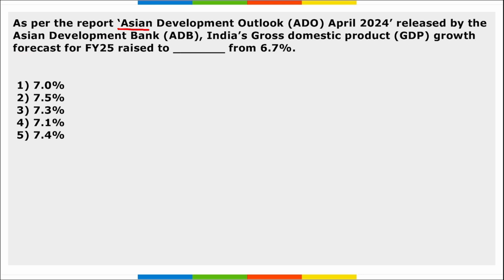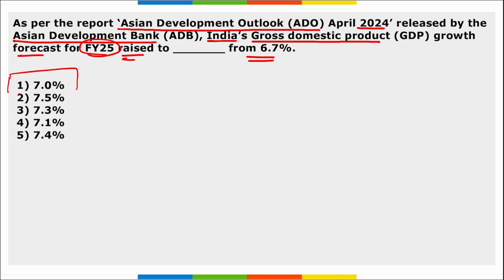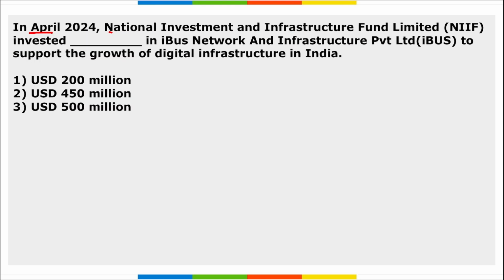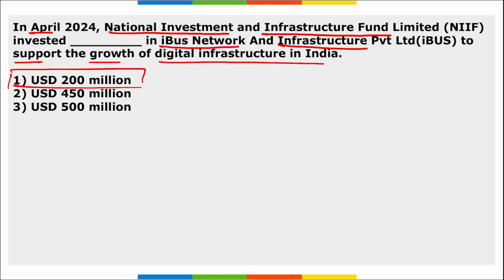Next, as per the report of Asian Development Outlook April 24 released by Asian Development Bank, India's gross domestic product growth forecast for FY24 raised to dash from 6.7%. So it has been raised to 7%, that was earlier 6.7%. Next, in April, the National Investment and Infrastructure Fund Limited invested how much amount in iBus Network and Infrastructure Private Limited to support the growth of digital infrastructure in India? So, NIIF, that is National Investment and Infrastructure Fund Limited, has invested $200 million in iBus Network and Infrastructure Private Limited.